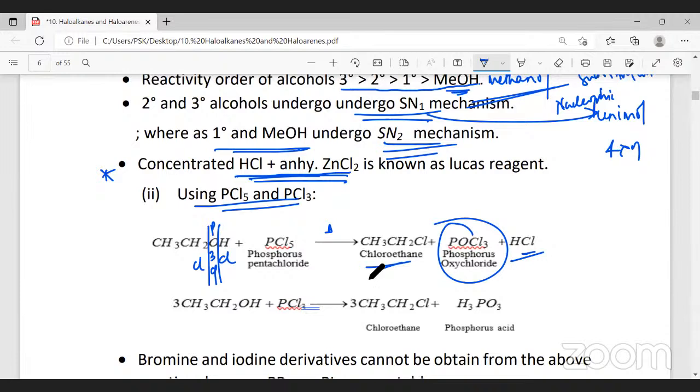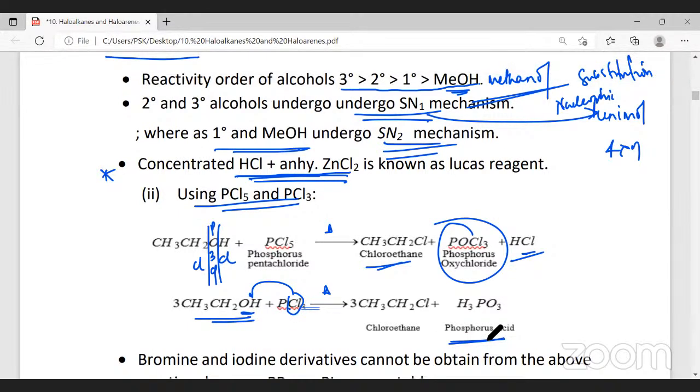Hence, an alkyl halide is also prepared by heating phosphorus pentachloride with alcohol. Likewise, alcohol when heated with phosphorus trichloride, PCl3, these three OH groups are replaced by 3 Cl. So you get 3 moles of chloroethane and H3PO3, phosphorus acid. It is not phosphoric acid, it is phosphorus acid.